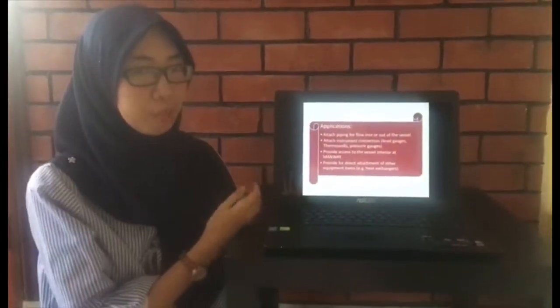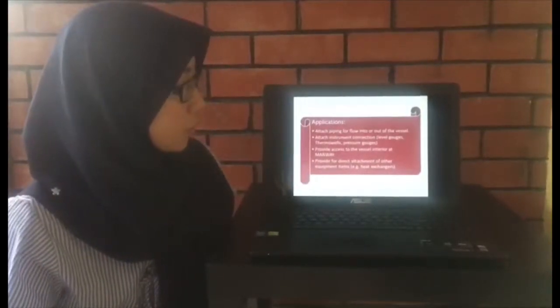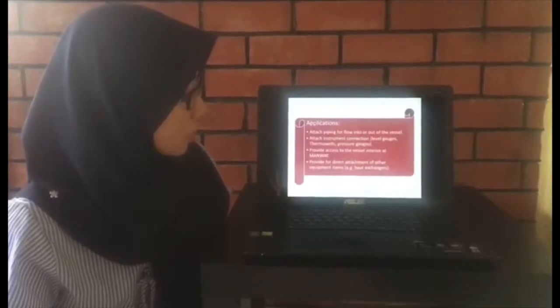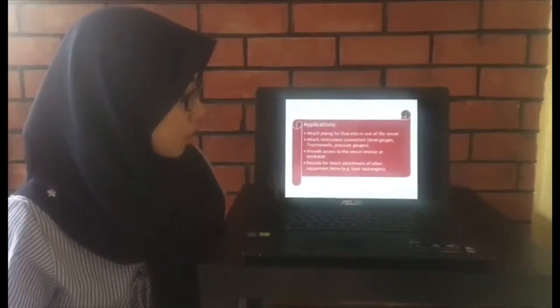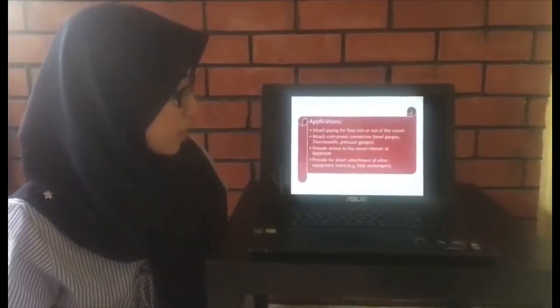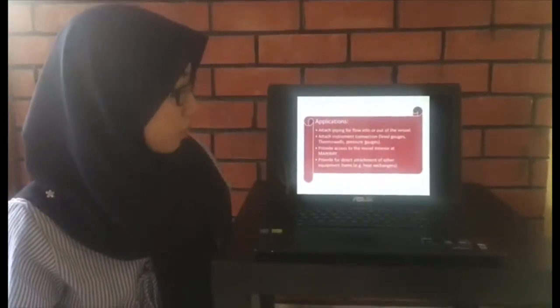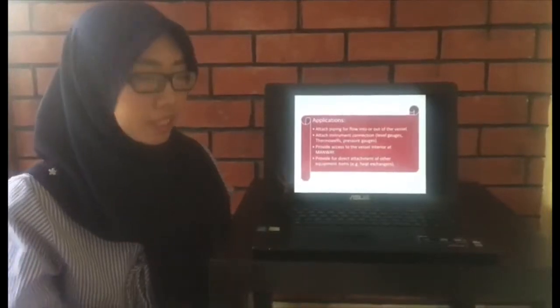Okay, these are the applications of the nozzle. First, attach piping for flow into or out of the vessel. Second, attach instrument connections, for example level gauge, thermowells, and pressure gauge. And third, provide access to the vessel interior at manway. And the last one, provide for direct attachment of other equipment items, for example heat exchangers.